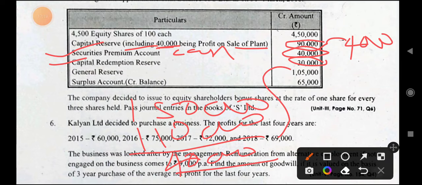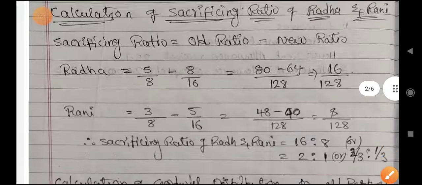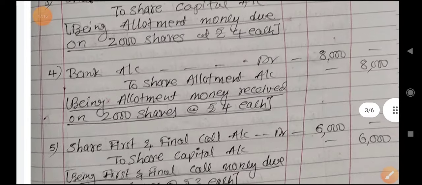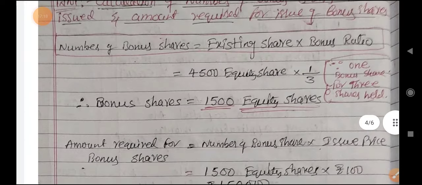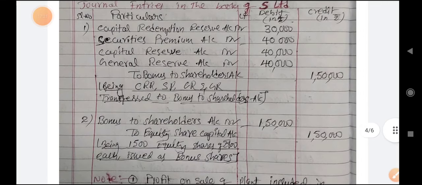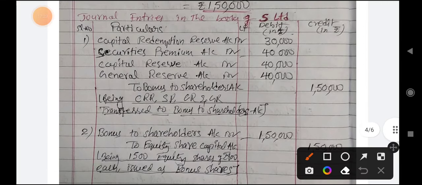कहाँ से यूज़ करते? जनरल रिजर्व से यूज़ करते. लेट अस राइट दी जनरल एंट्रीज फर्स्ट रिलेटिंग टू दिस. फटाफट हो जाएगा, जल्दी जल्दी खत्म करेंगे. General entries in the books of S Limited: particulars, LF, debit in rupees, credit in rupees. Capital redemption reserve account debit, securities premium account debit, capital reserve account debit, general reserve account debit.